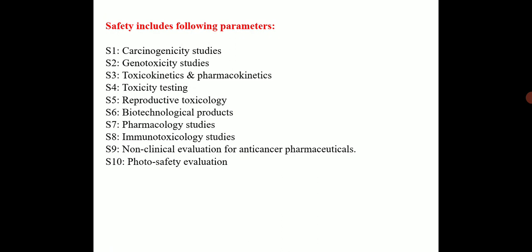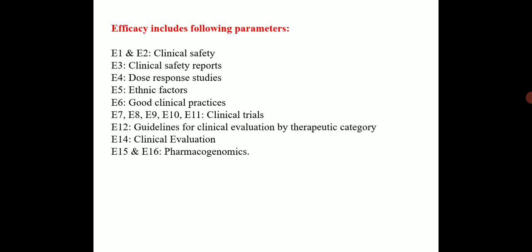Safety includes the following parameters. S1 is related with carcinogenicity studies, S2 with genotoxicity study, S3 toxicokinetic and pharmacokinetic, S4 toxicity testing, S5 reproductive toxicology, S6 is related with biotechnological product, S7 with pharmacology studies, S8 immunotoxicology study, S9 non-clinical evaluation for anti-cancer pharmaceuticals, and S10 photosafety evaluation.